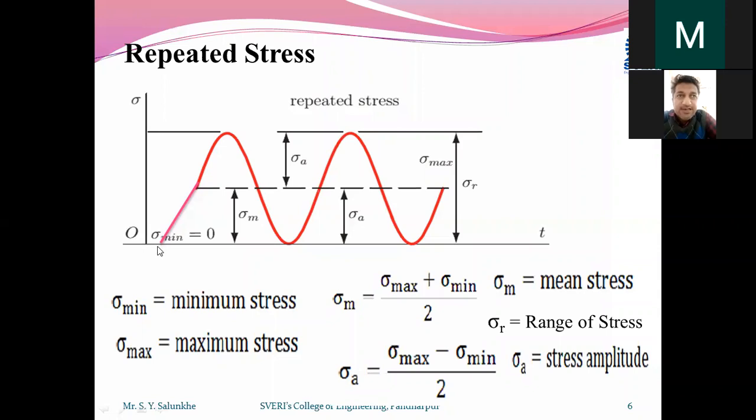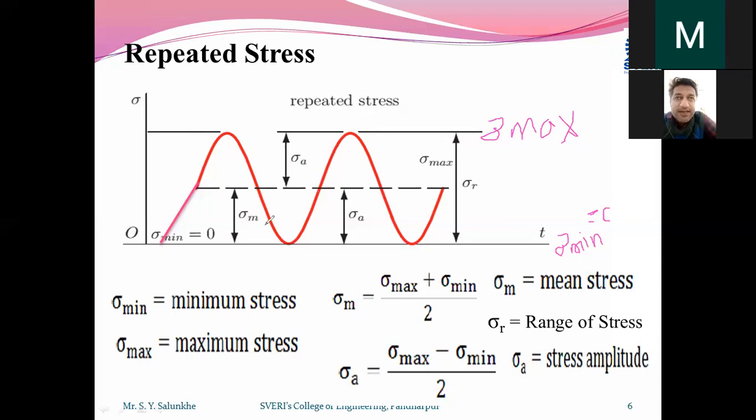Let us consider that it is starting from zero. Then it is reaching its maximum value. Here it will be sigma max, its maximum value. What will be the sigma minimum in this case, repetitive type? Sigma minimum will be zero always.